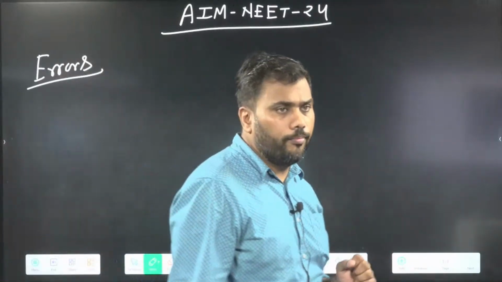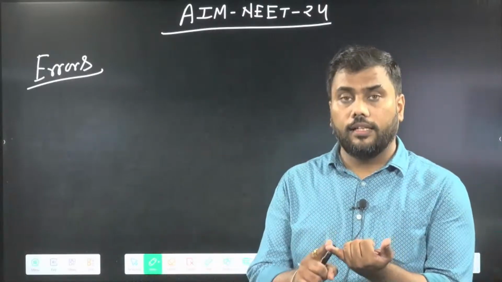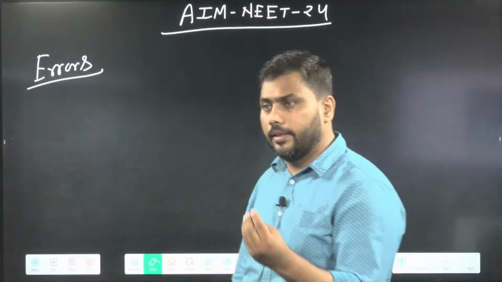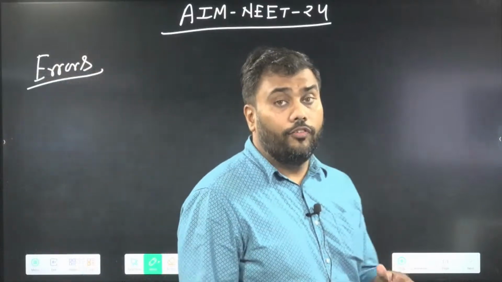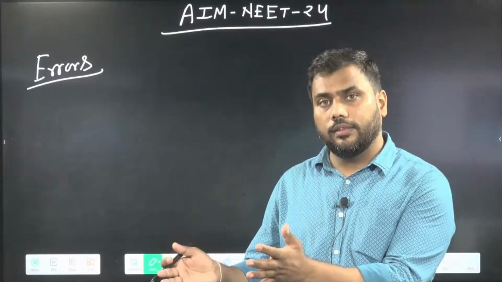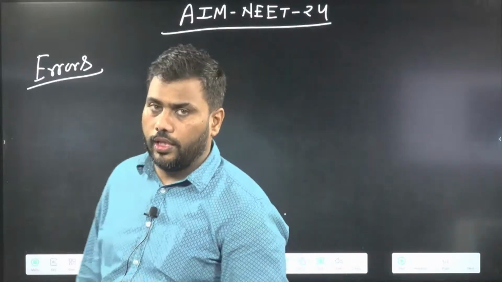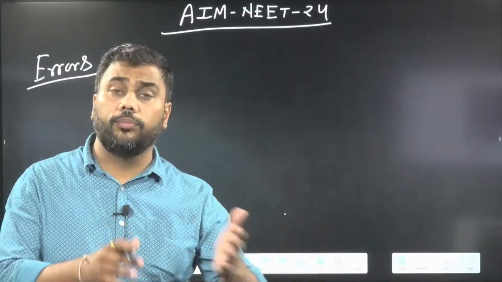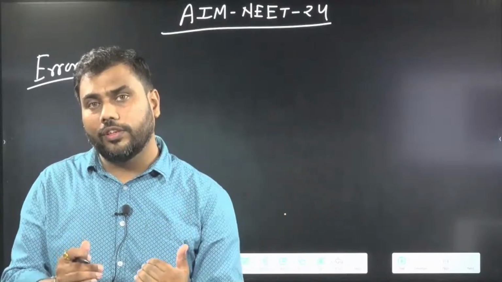We have discussed this, and we can divide error into various categories. There are two broad categories of error: systematic error and random error. What are systematic errors? The errors whose cause is known to us are called systematic errors. What are random errors? The errors whose cause is not known to us are called random errors. Random errors are random. Sometimes they are positive, sometimes negative, sometimes giving you more value of the physical quantity, sometimes less.